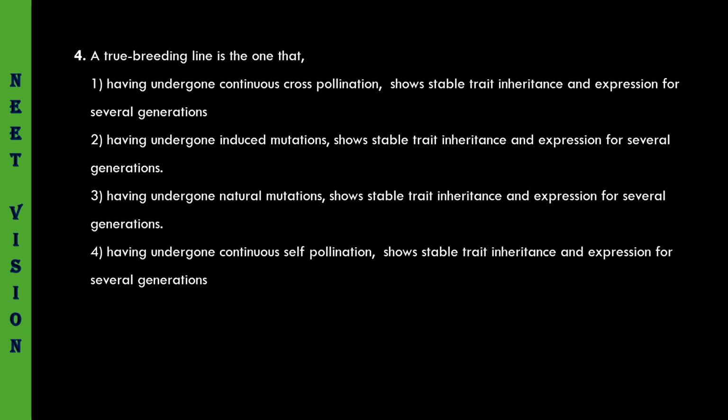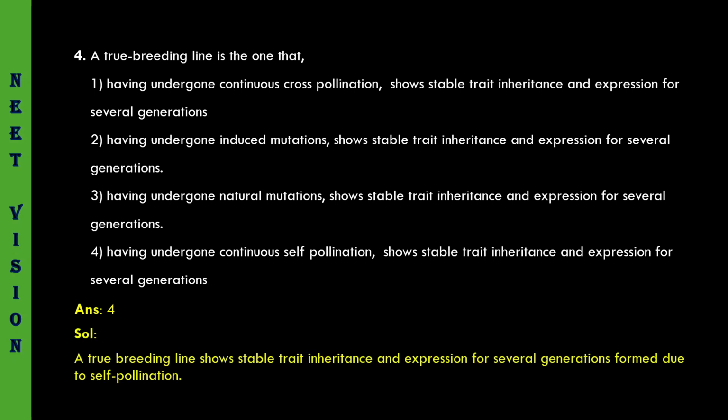Having undergone continuous self-pollination shows stable trait inheritance and expression for several generations. Right? Continuous self-pollination is done, and there is no change in the nature or the traits of the offspring. Such lines are referred to as true breeding lines, or you can also call them pure lines. So the fourth option must be the correct one. Let us see the answer. The fourth one is given. A true breeding line shows stable trait inheritance and expression for several generations, formed due to self-pollination. Coming to the next question.